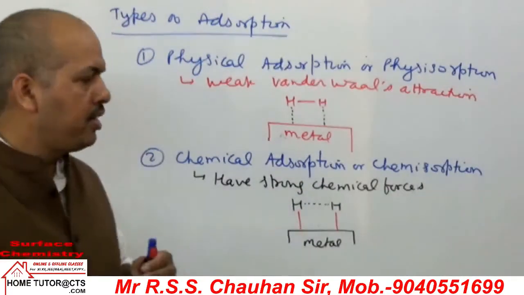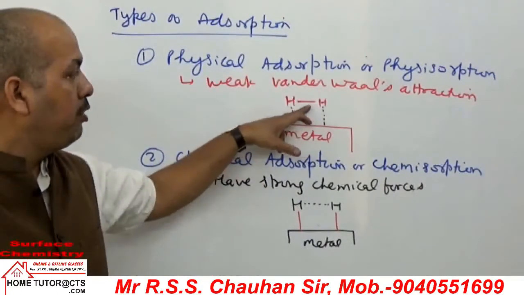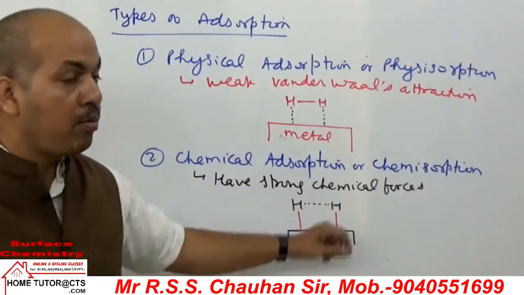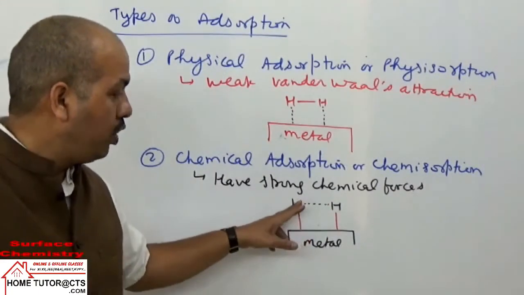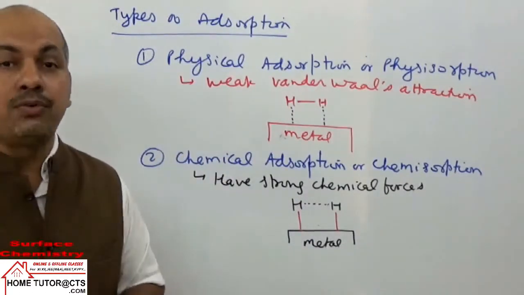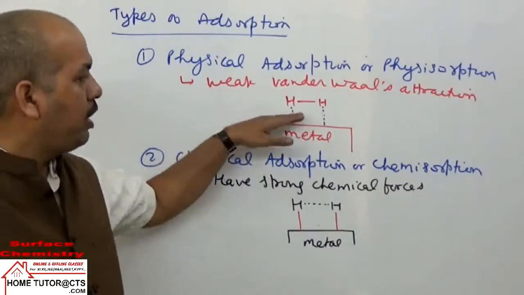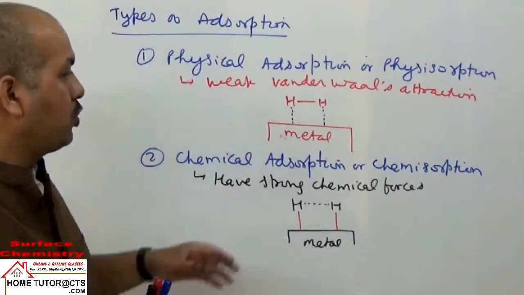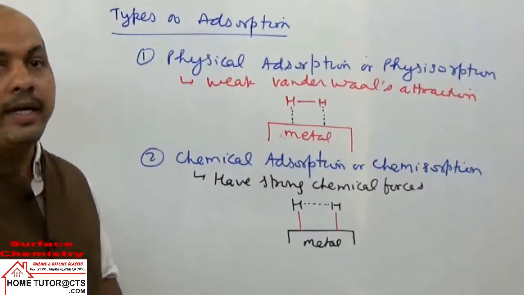So there is simple difference. In the physical adsorption, we have weak interaction forces between adsorbate and adsorbent, and there we have strong chemical forces equivalent to chemical bonds between the adsorbate and adsorbent. The old bonds in the adsorbate molecules dissociate and they start forming new bonds with the adsorbent. Remember, in both the cases energy will be released. So they have lower enthalpy of adsorption and they have high enthalpy of adsorption in magnitude.